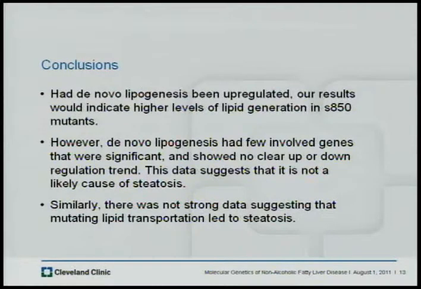If de novo lipogenesis had shown an upregulated trend, our results would have indicated that it would be a likely cause of steatosis in the S850 mutants. However, de novo lipogenesis had few statistically significant genes, and it showed no clear up or down regulation trend. This data suggests that it is not a likely cause of steatosis. Similarly, because lipid transportation uptake was not shown to be upregulated, the data suggests that lipid absorption and intake of fat is not a likely cause of the steatosis.